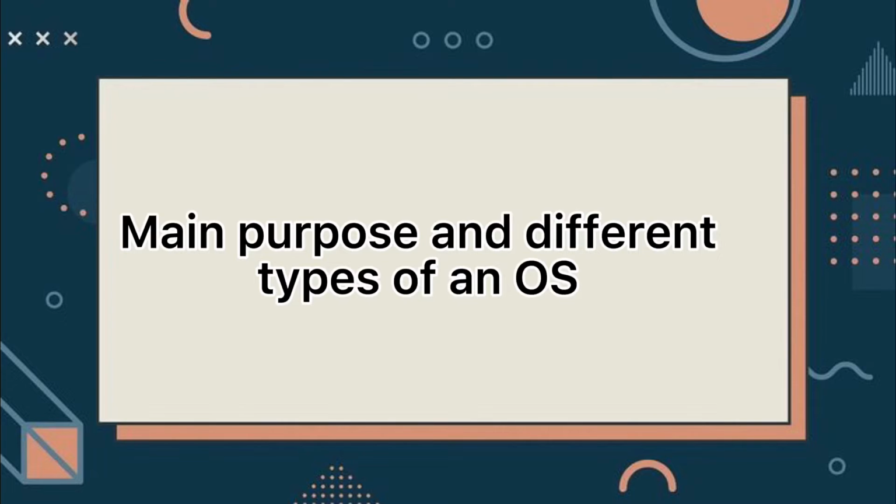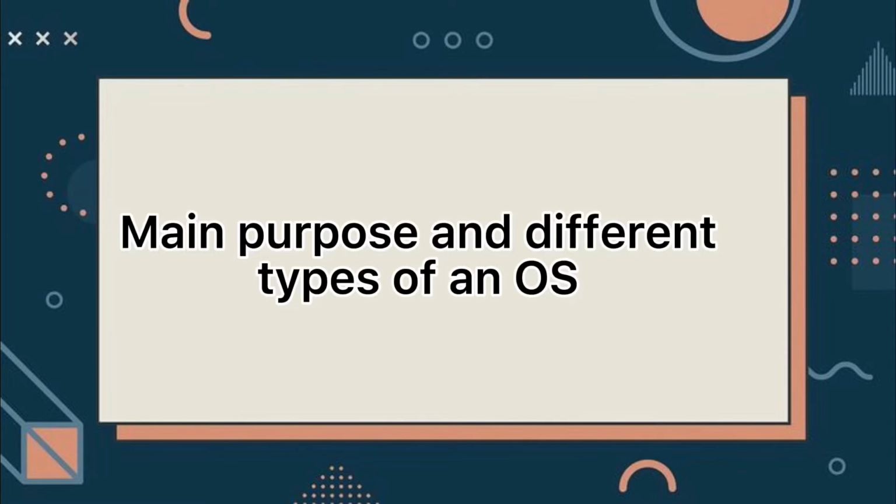OS and different types of an OS. So operating system is system software which acts as an interface between a user of the computer and the computer hardware. So the main purpose of an operating system is to provide an environment in which we can execute programs.